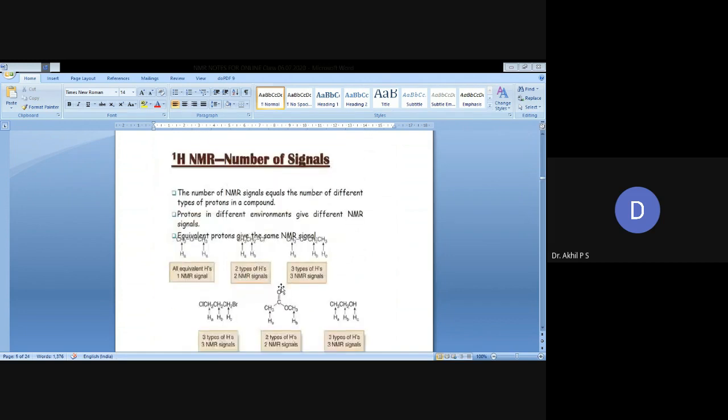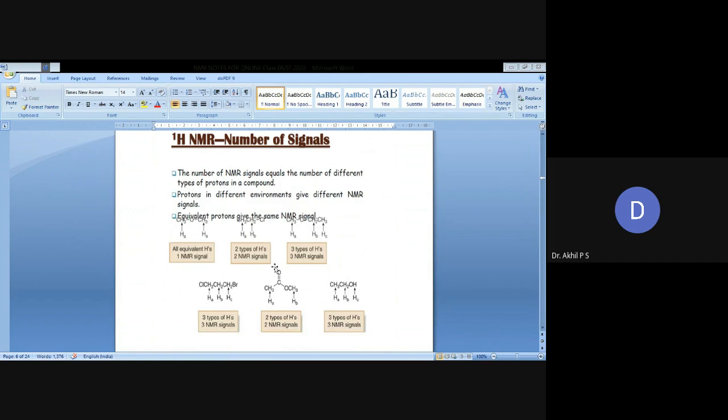Proton NMR signal, number of signals. How to calculate the number of signals? The number of proton NMR signals is equal to the number of different types of protons in a compound. Protons in different environments give different NMR signals. Equivalent protons will give the same NMR signal. Some examples are listed here.